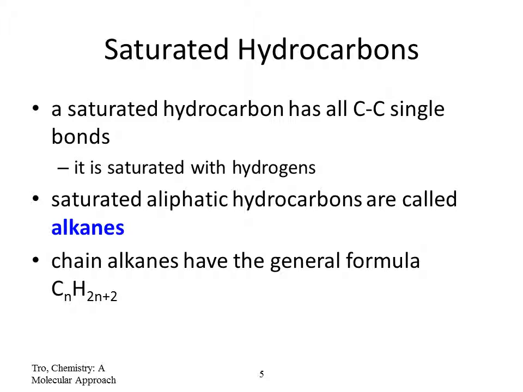That means if you want to draw an alkane for a certain number of carbons, we can know the hydrogen number. If the carbon number is n, the hydrogen is going to be 2n+2. That is the alkane formula. By looking at the numbers of carbon and hydrogen, we can tell whether it's an alkane, alkene or alkyne.